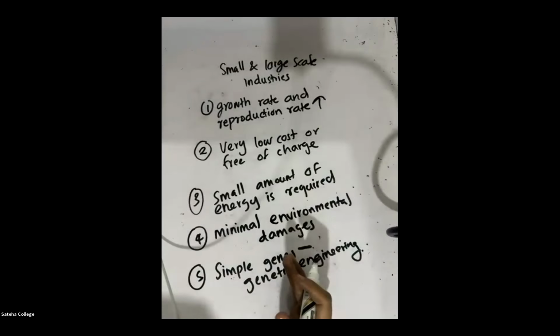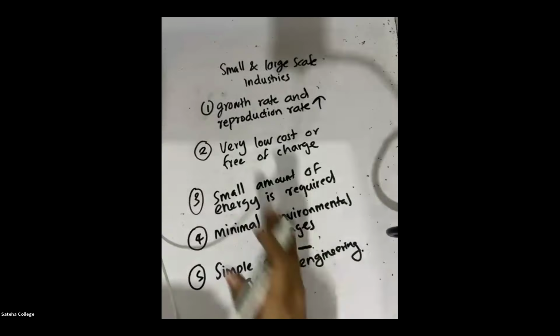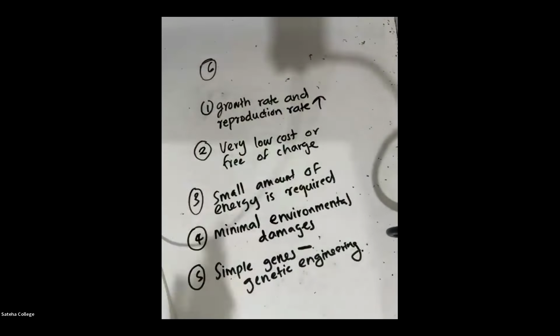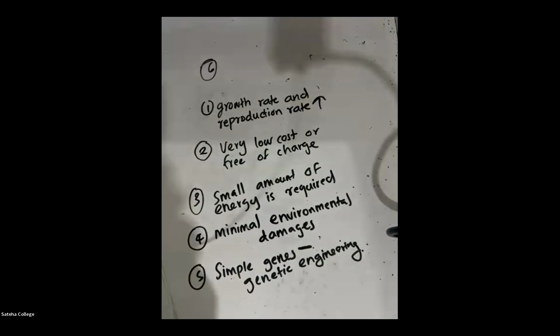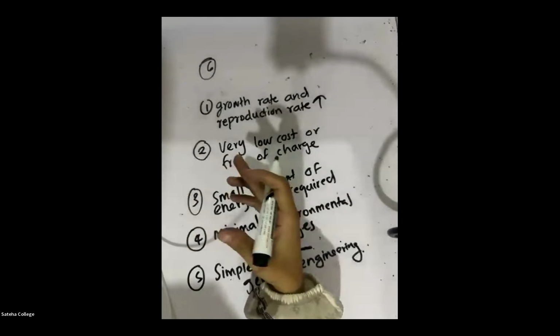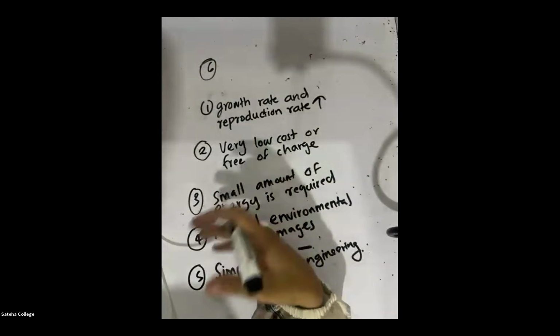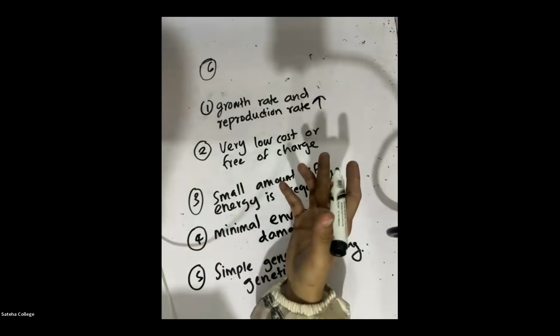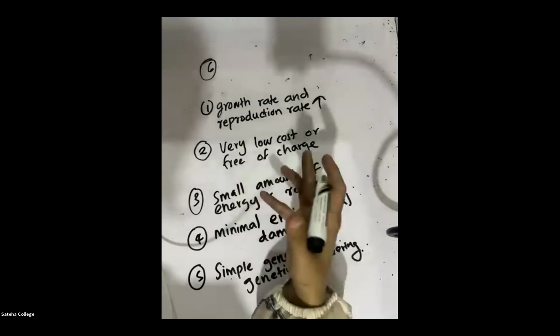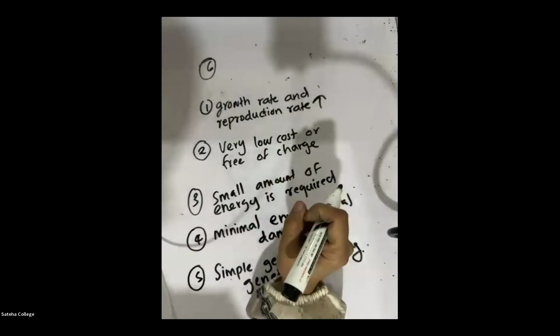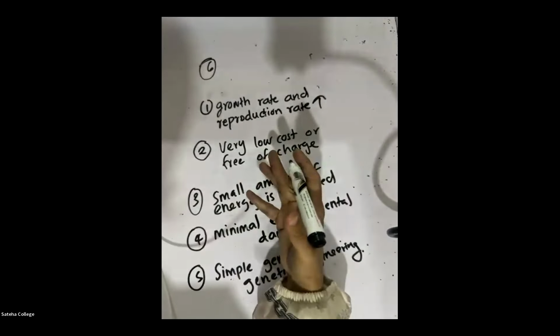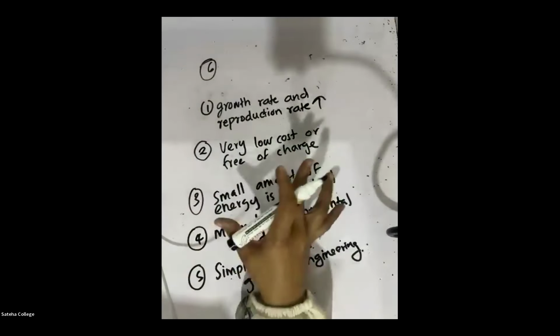So like this, we have many advantages. There are six advantages of using microorganisms in different industries. Sixth one is, there are microorganisms which are capable of multiplying on various substances. If you take microorganisms, they don't have a specific substrate.